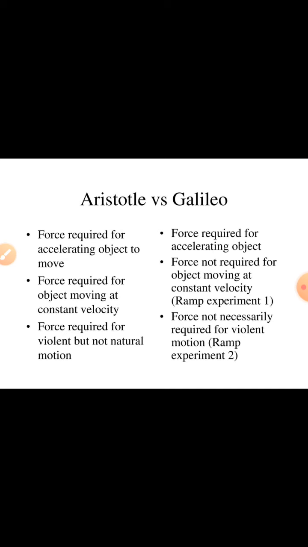Then the last one, force required for violent but natural motion. Here, force is not necessarily required for violent motion. Here, required for violent. Here, not required for violent. Okay. So, these are the differences between Aristotle versus Galileo's concept of force and motion.